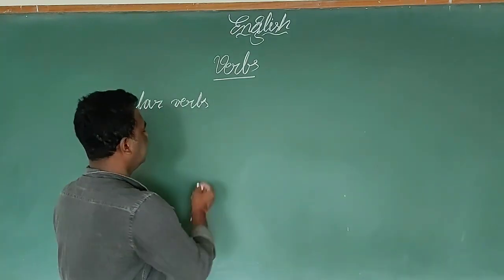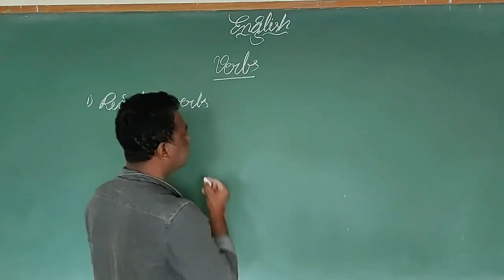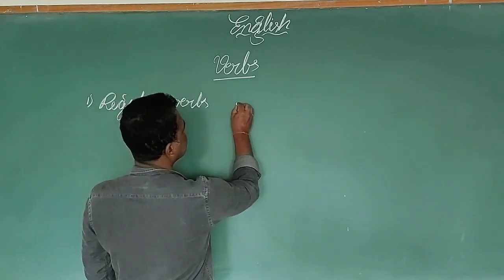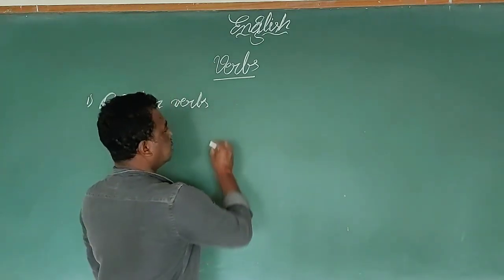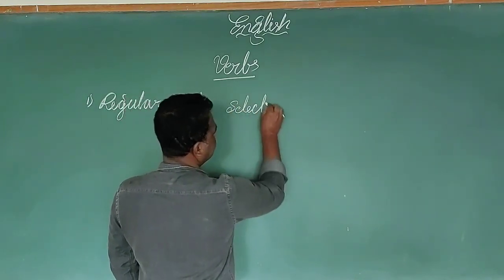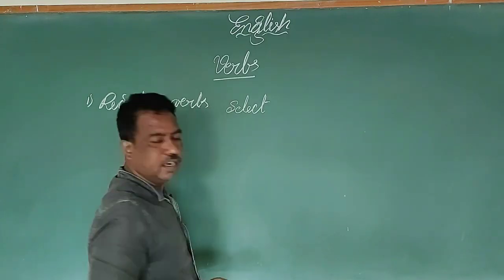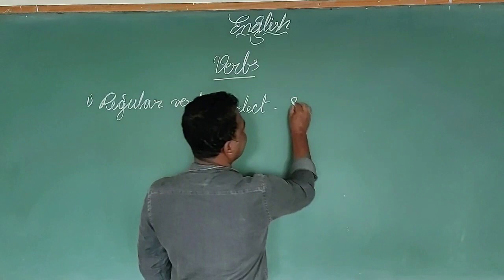For example, we can write here: select. When we convert it into V2, we can write it as selected.